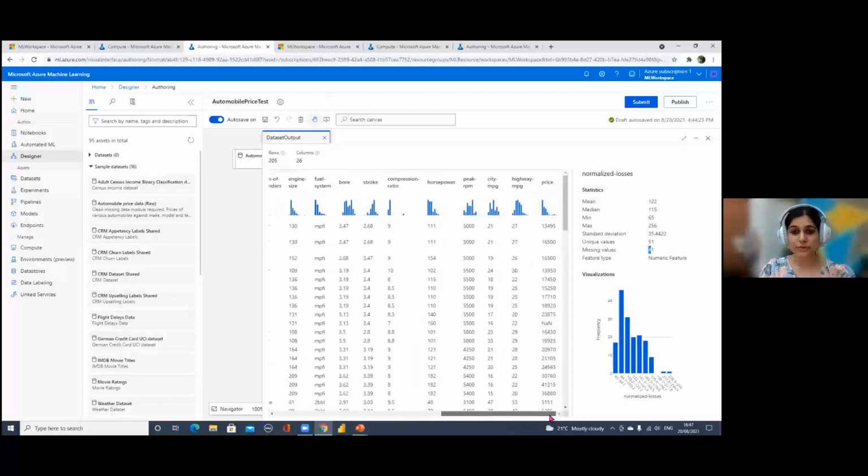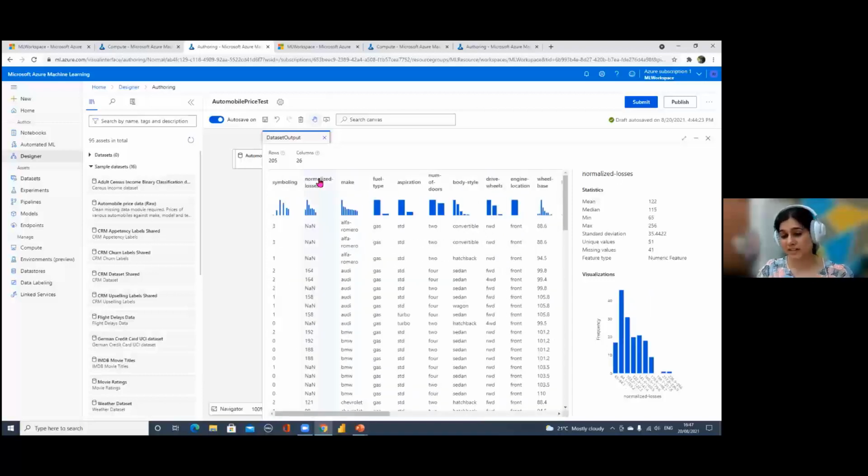But if you look at a few other columns, like bore, this column has just 4 missing values. If you see stroke, this column again has 4 missing values. If you go further down, horsepower has just 2 missing values. Similarly, other columns in this data set don't have that many missing values compared to the normalized losses column. So let's just ignore this column when we go forward.